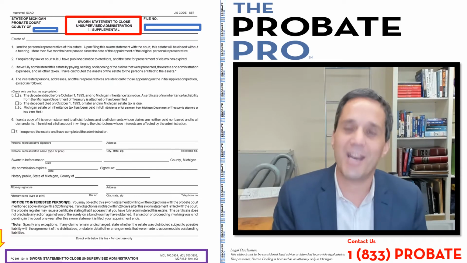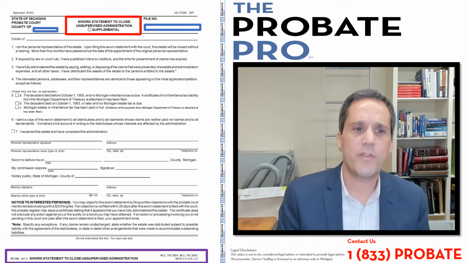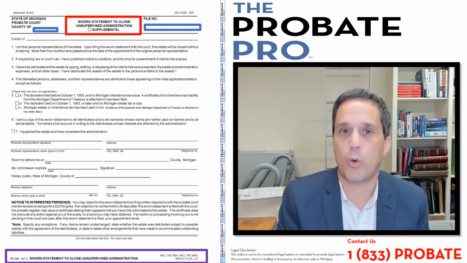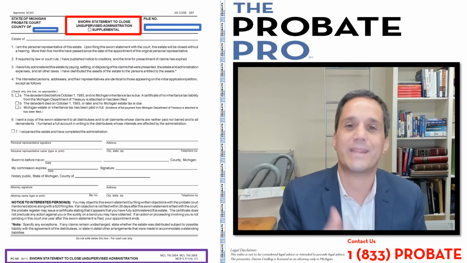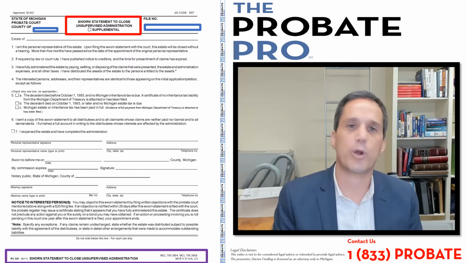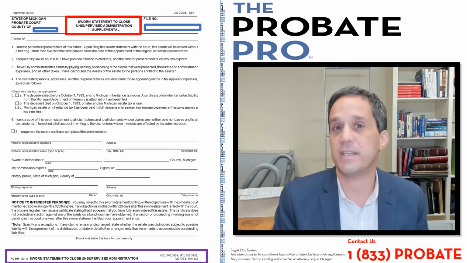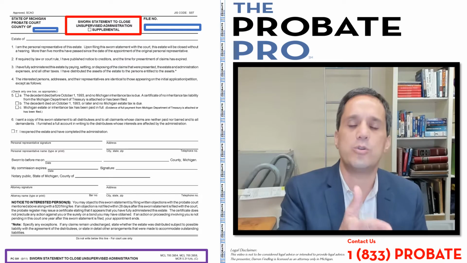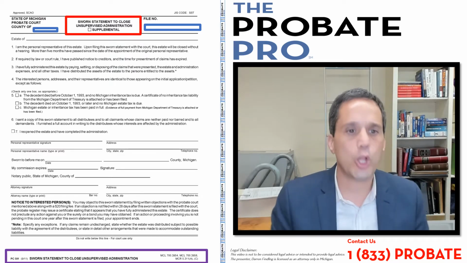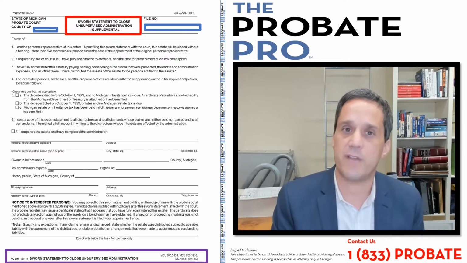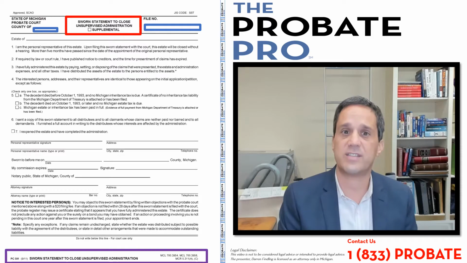This statute says that you can file the sworn statement to close when it's time to close in unsupervised administration. The personal representative would file this form, and there's no hearing required. So this is a way of closing it without the necessity of having a formal court hearing and without the requirement of having a petition for complete estate settlement before the court. So it's really an opportunity to, in an informal way, close the probate administration by asserting that the personal representative has performed all of their required responsibilities in administering the estate.